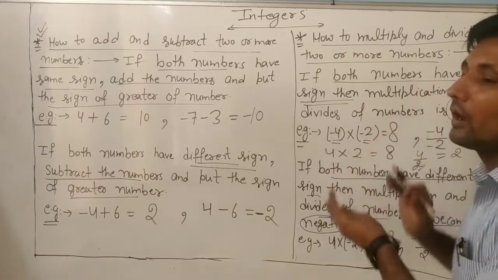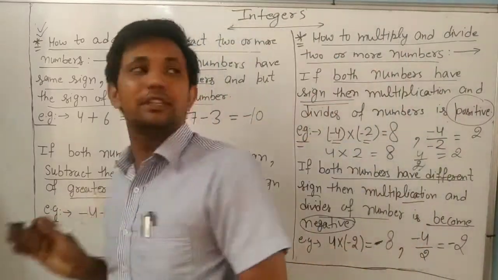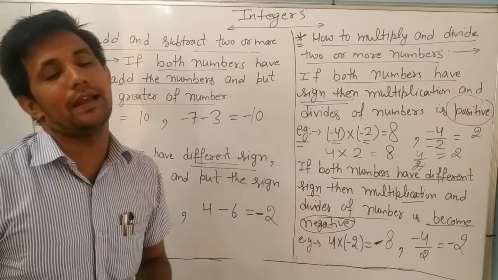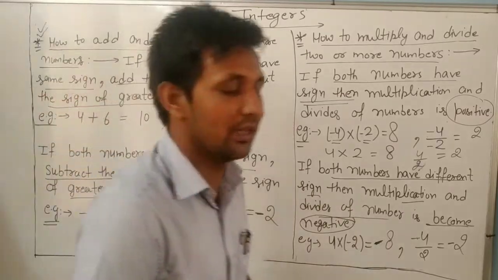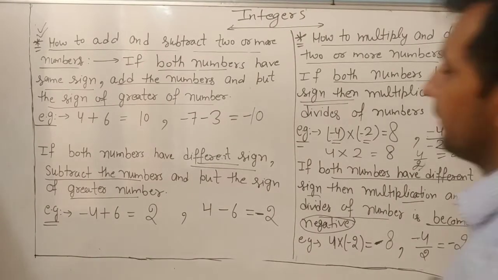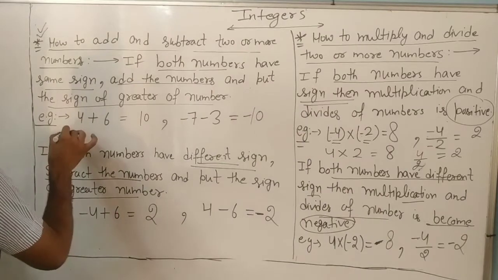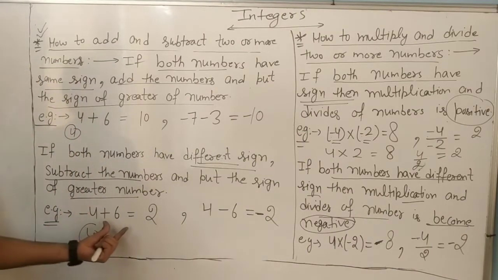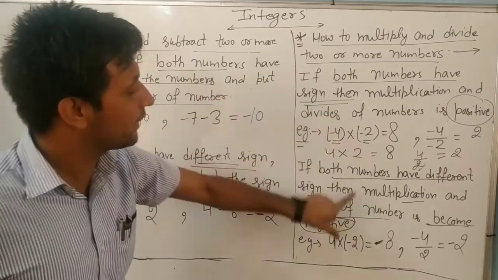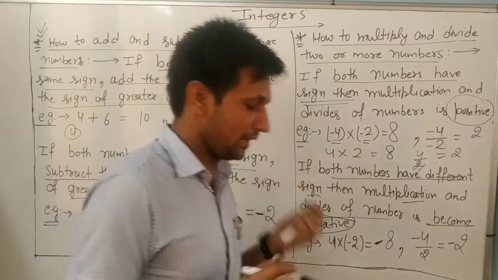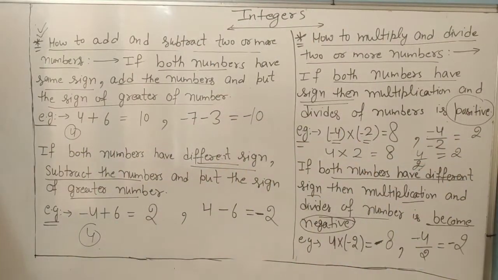So note it down, dear. Only on the basis of these two rules will we do our Exercise 1.1. So please note it down, dear. And one more thing, everyone write yourself an example of the same sign and an example of different signs. Write yourself and send me on WhatsApp. Okay? So please note it down, dear.